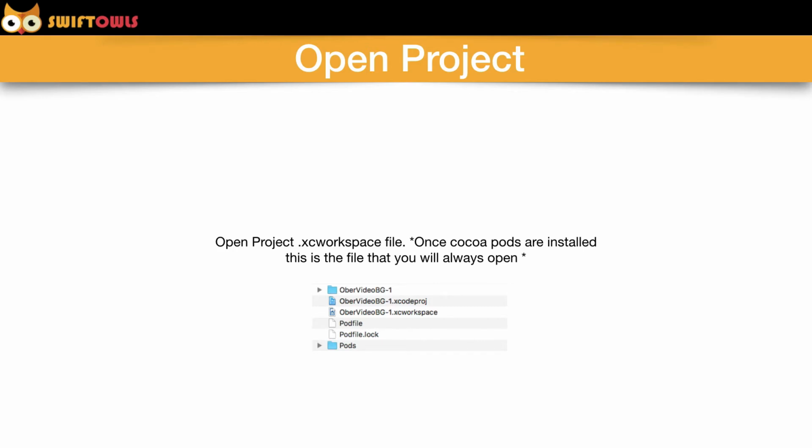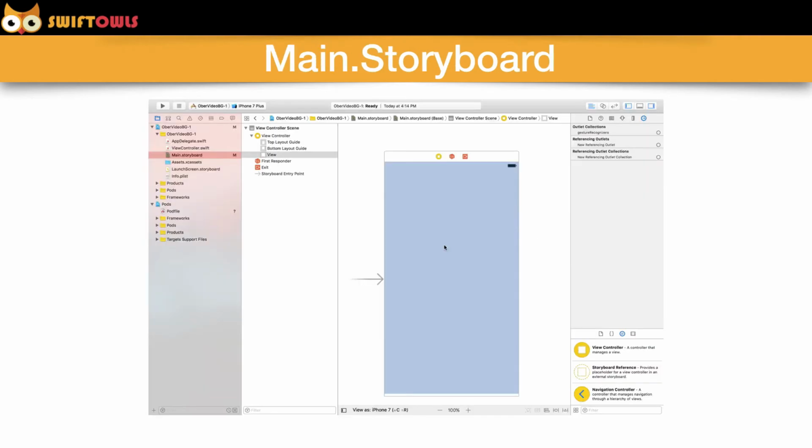What you're going to have to do, from this point on, is open your project's .xcworkspace file. If you look at the picture below, you'll see there's a folder and two files. You have the old Xcode project file, the .xcodeproj, and then you have the Ober video bg-1 .xcworkspace. That is what you're going to have to open every time you open your project.